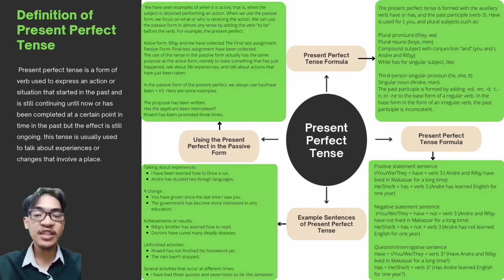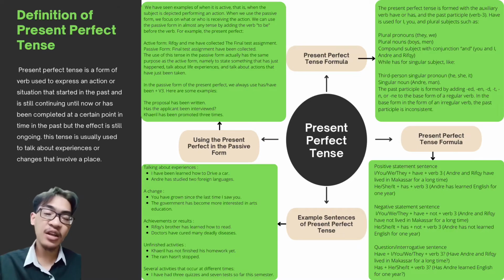The past participle is formed by adding ed, en, d, t, n, or na to the base form of a regular verb. In the form of irregular verb, the past participle is inconsistent.